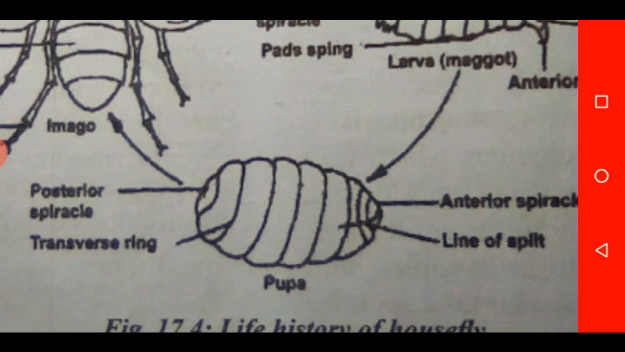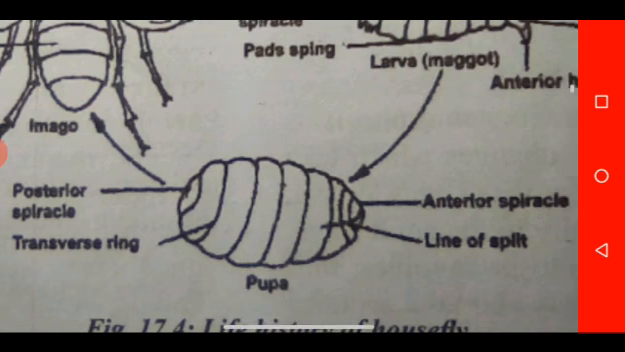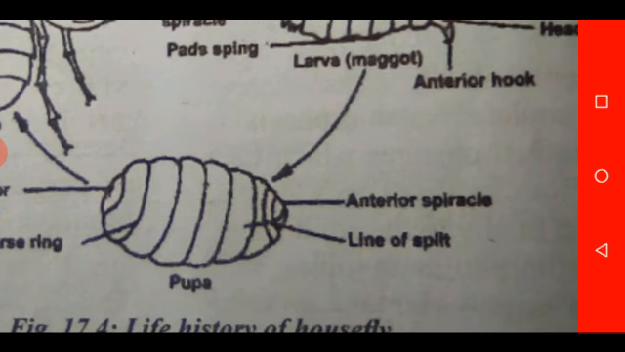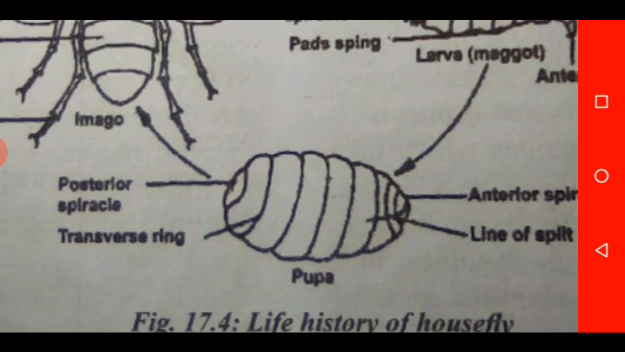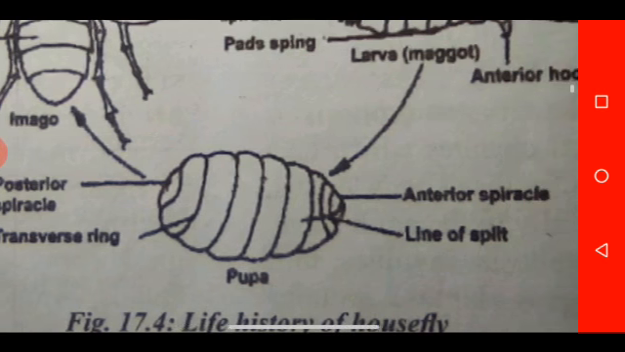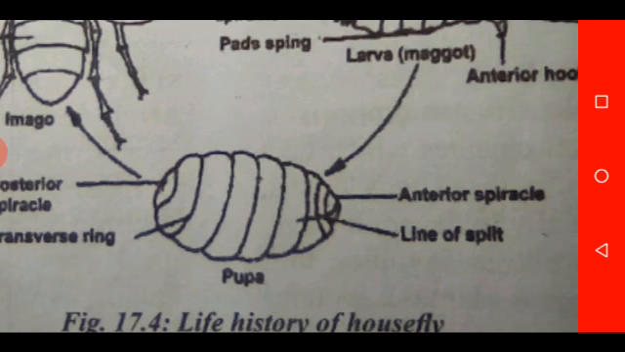The organism developed to pupa stage. At the pupa stage, I hope you can see the anterior spiracle for breathing too and the posterior spiracle. Then we have the transfer ring, then the line of split when it is ready to open, or when the adult organism is coming out of the puparium, then it splits open in that line.